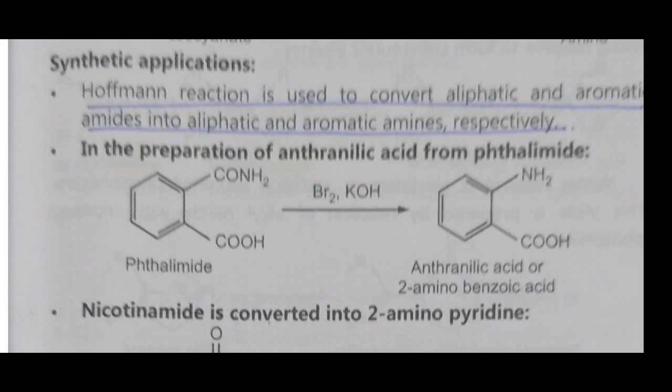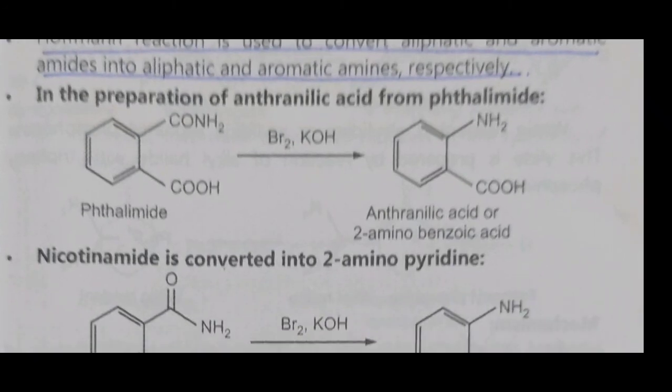Then phthalimide reacts with Br2 and KOH, forming anthranilic acid. Anthranilic acid has a benzene ring attached to the NH2 and COOH group. Anthranilic acid is also called 2-amino benzoic acid. A benzene ring attached to the COOH group is called benzoic acid, and at position number 2, the NH2 group is attached. Therefore, another name of anthranilic acid is 2-amino benzoic acid. This is the aromatic primary amine. Here, in phthalimide, the CONH2 group is converted to the NH2, one carbon atom less.